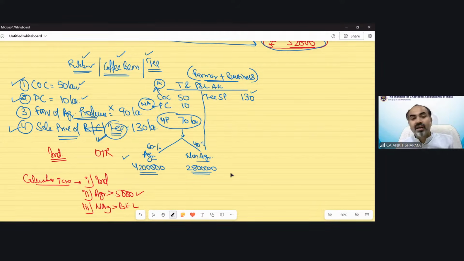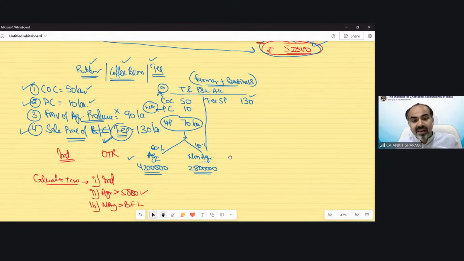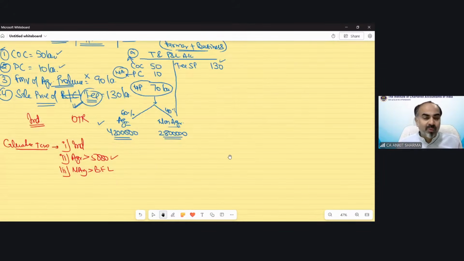As soon as these three conditions are fulfilled, remember very carefully, generally we think that when integration has been asked specifically, then we calculate tax accordingly. No, integration would be automatically applicable if these three conditions are fulfilled. And in this question, you can see my three conditions have been fulfilled: individual, agricultural income more than 5,000, non-agricultural income exceeding the basic exemption limit. Generally, what students do in this kind of question, they think it is exempt and only calculate tax on the rest. But that would be a mistake because the integration concept is applicable.